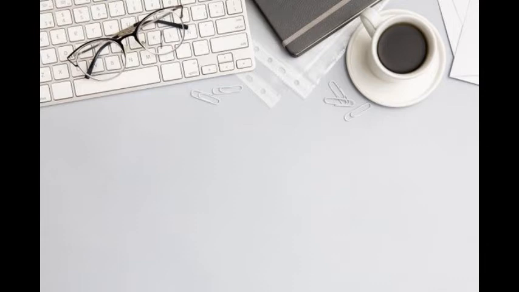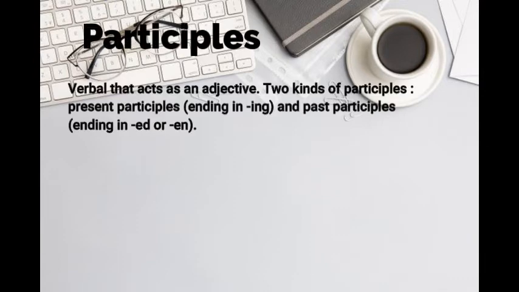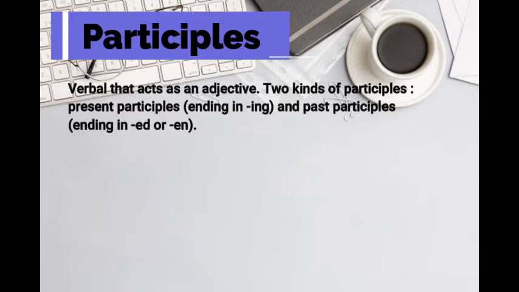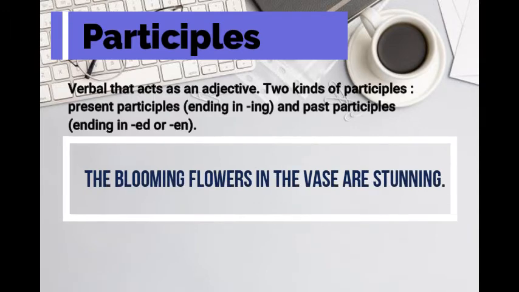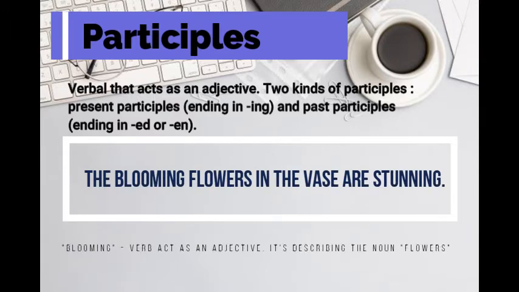Third, participles. A participle is a verb that acts as an adjective. There are two kinds of participles: present participles, ending in -ing, and past participles, ending in -ed or -n. For example, the blooming flowers in the vase are stunning. In this example, blooming is a verb that's acting as an adjective. It's describing the noun flowers.